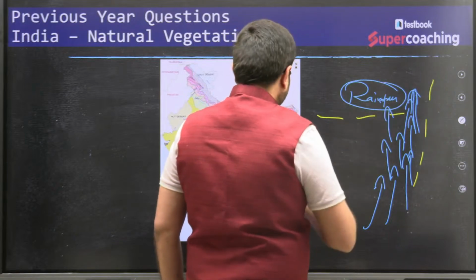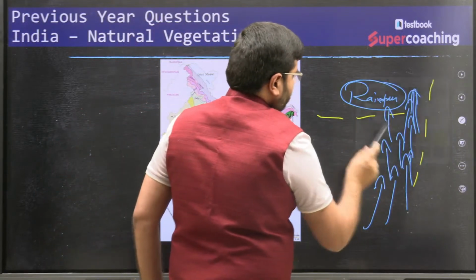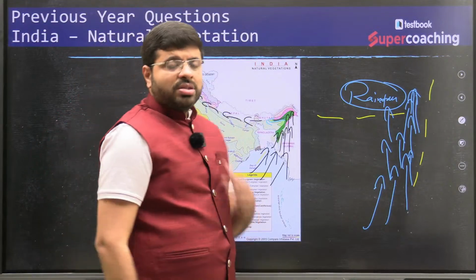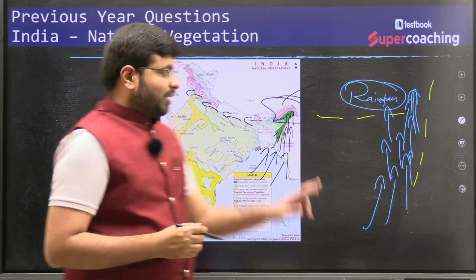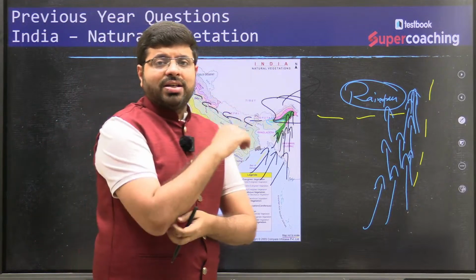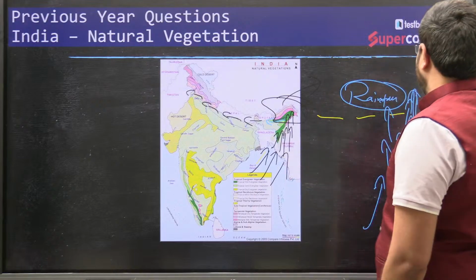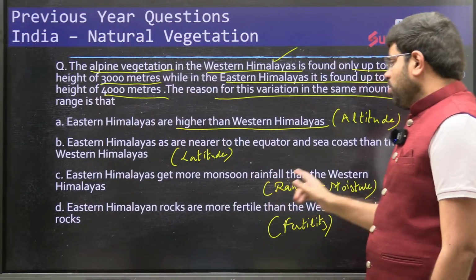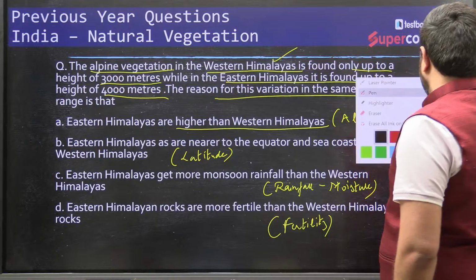Usually the rainfall decreases as you move from east to west of India. You will see that this region gets more moisture than the surroundings. By the time you reach here, the vegetation is not getting a decent amount of rainfall, whereas at a height of even 4,000 meters there is some kind of moisture. So the eastern Himalayas get more moisture than the western Himalayas. This is the right reason.